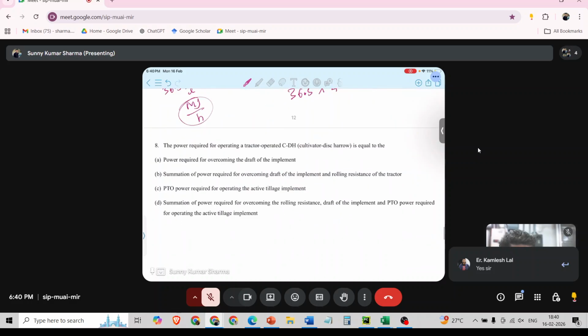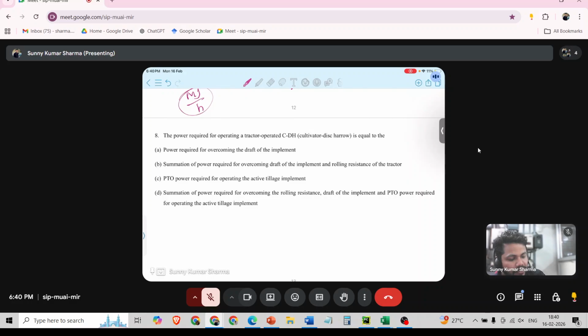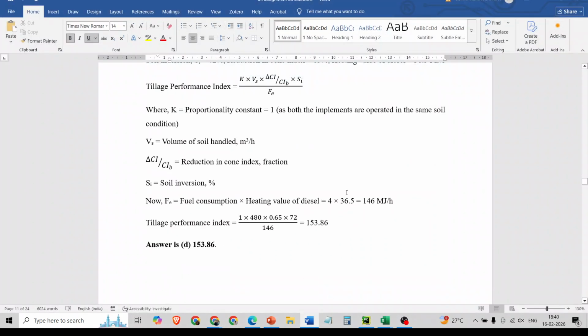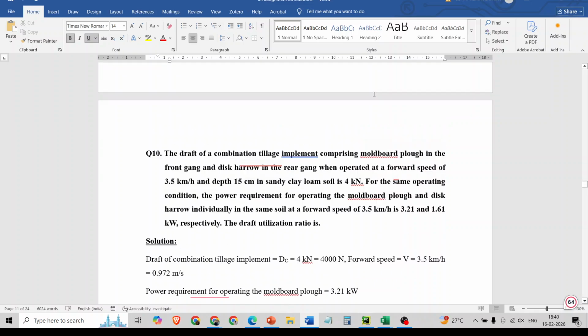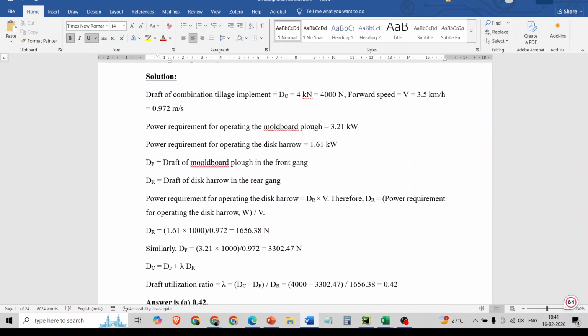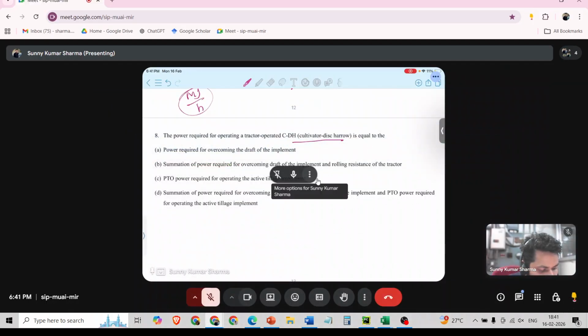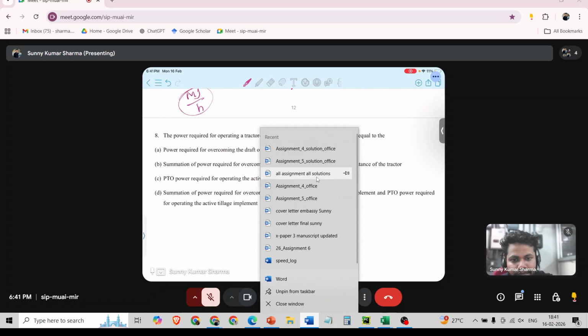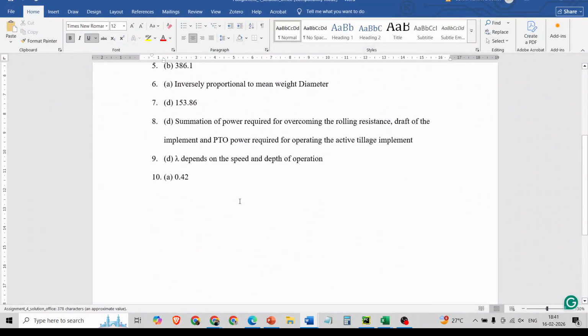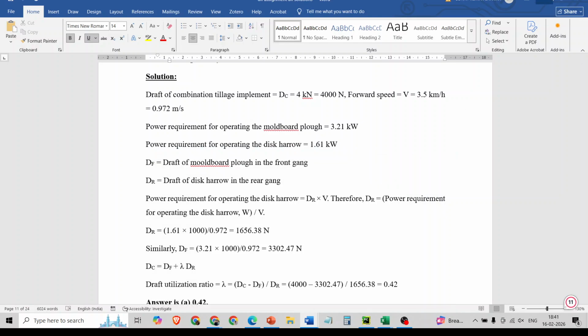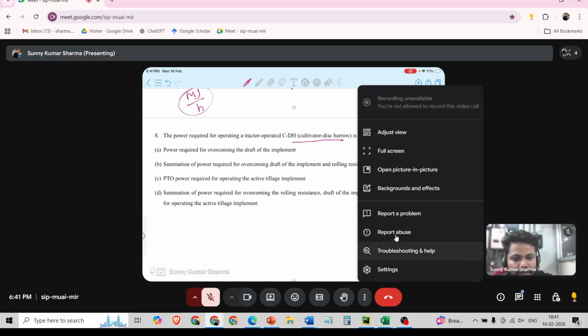So everyone got this? Next question is, the power required for operating a tractor operated cultivated disc harrow is equal to... Tell the answer. So is the answer D?